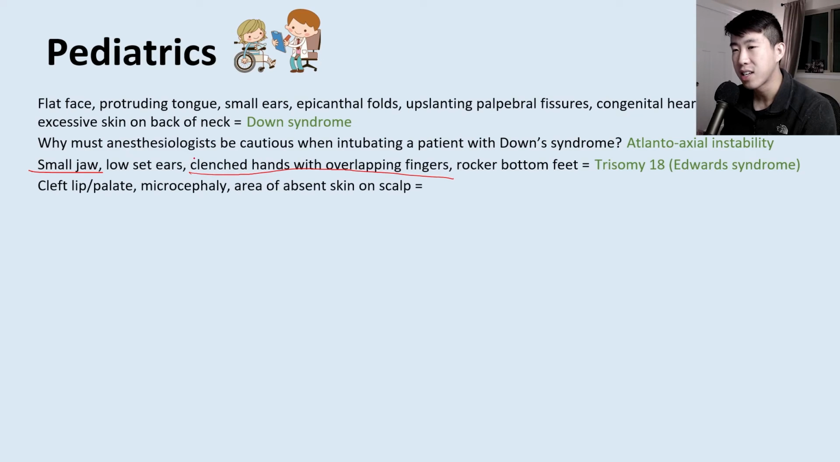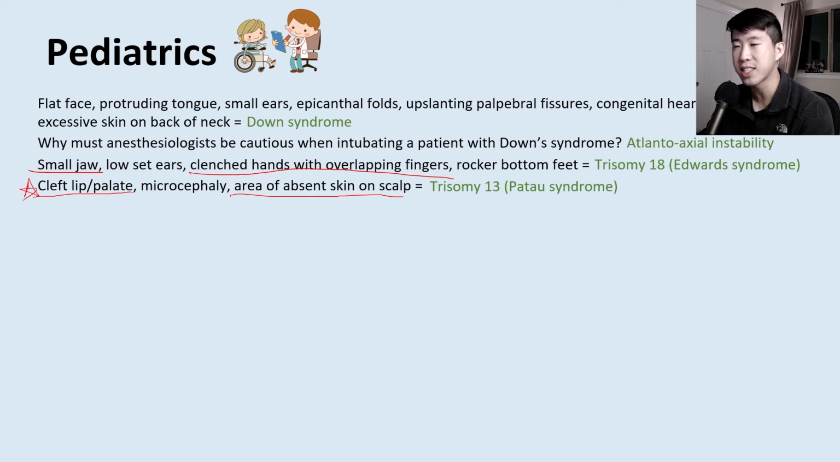In contrast, you're going to have a patient that's described as having a cleft lip or cleft palate, which I think is very pathognomonic for this one, and an area of absent skin on the scalp. This is going to be trisomy 13 or Patau syndrome. And so the reason I underlined those specific findings is because there are a lot of overlap findings that you're going to see on both of these patients.